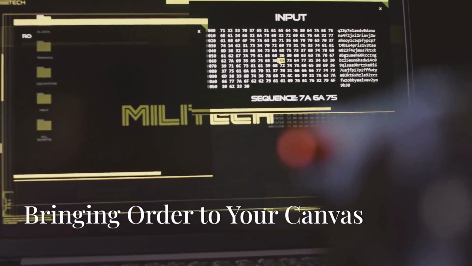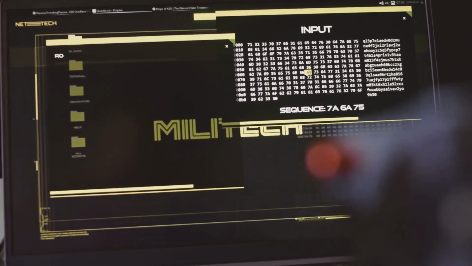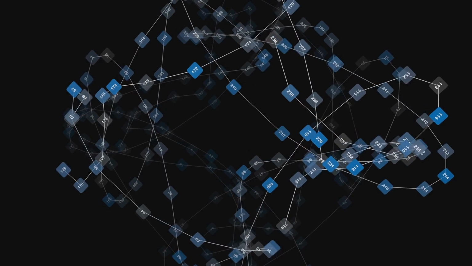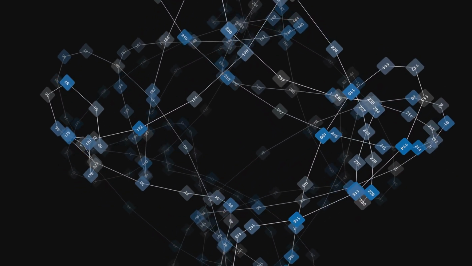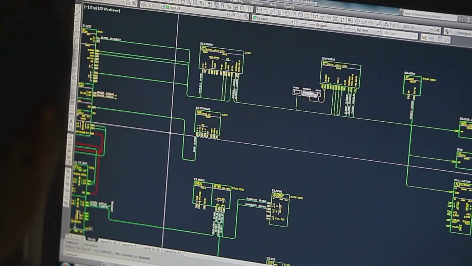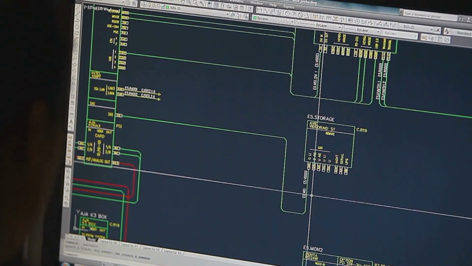Section 6. Organizing chaos, bringing order to your canvas. As your canvas grows, you might find yourself with a beautiful but potentially chaotic web of nodes and connections. Fear not, ChatGPT Canvas offers intuitive tools to help you bring order to the chaos.